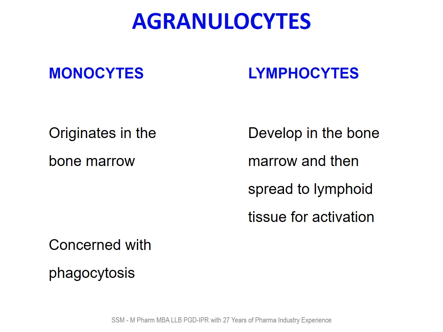Agranulocytes are of two types, monocytes and lymphocytes. Monocytes originate in bone marrow and are concerned with phagocytosis or engulfing of foreign material. And lymphocytes develop in bone marrow and then spread to lymphatic tissues for activation.